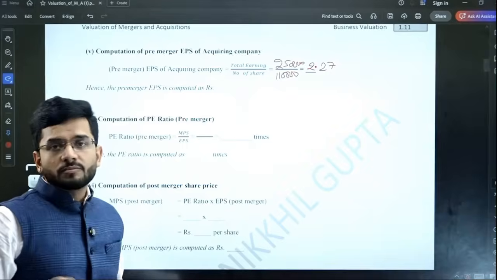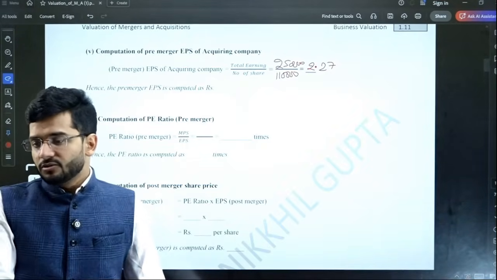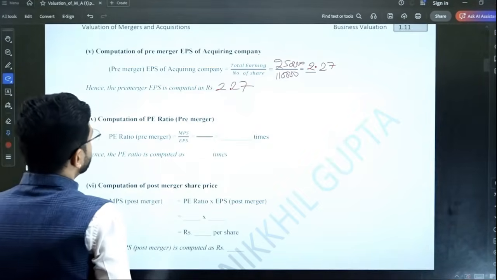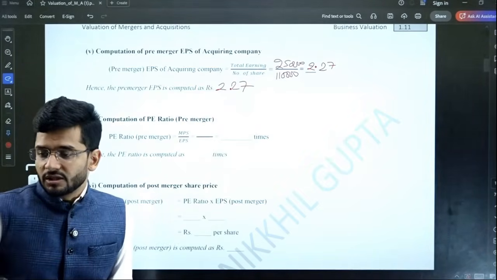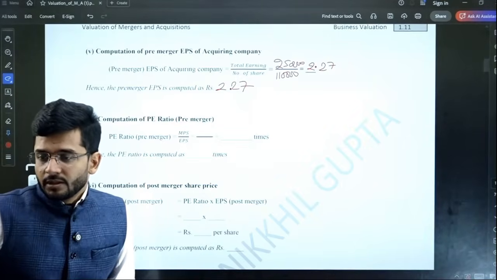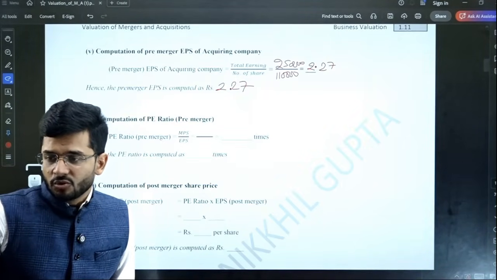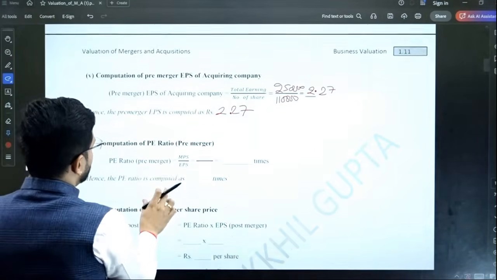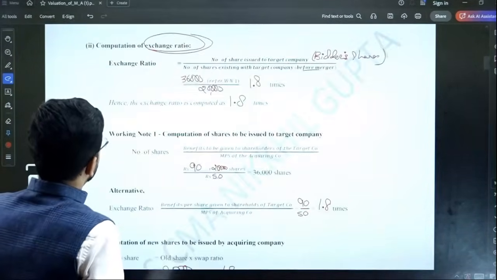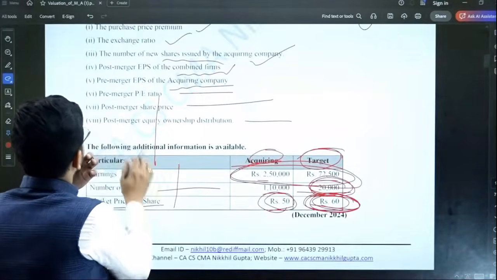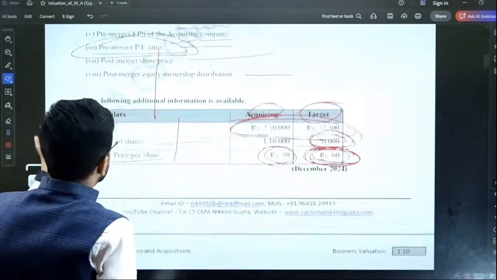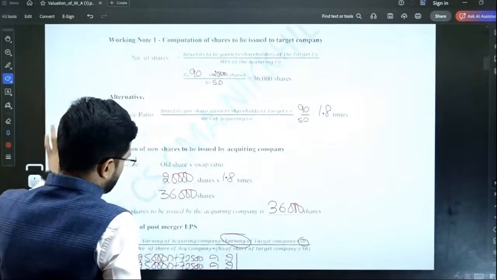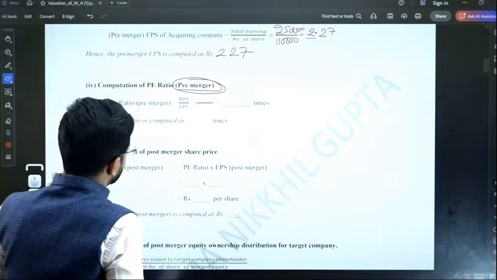2.27 is the pre-merger earning per share. Now we need to compute the PE ratio. What will be the PE ratio? PE ratio will be MPS over EPS. And we have to compute the pre-merger PE ratio. So the market price per share divided by the earnings per share will be the pre-merger PE ratio.